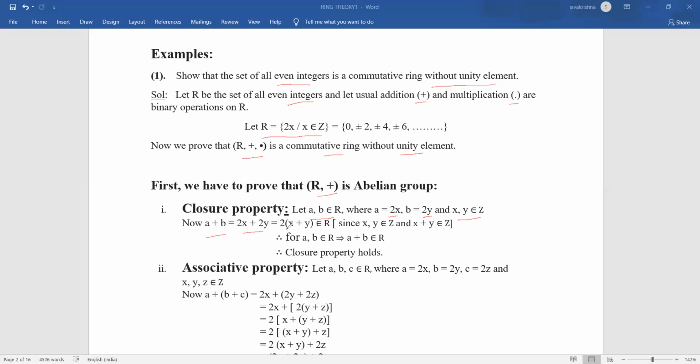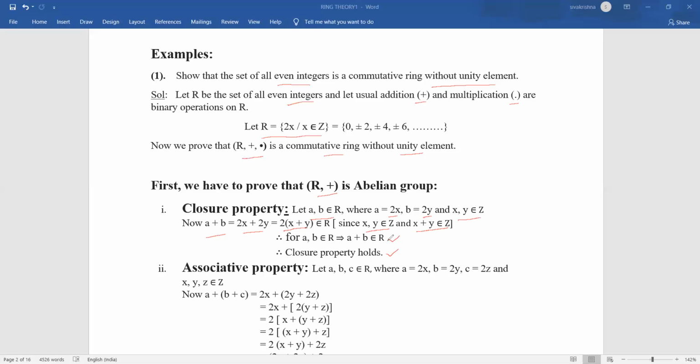So a plus b is equal to 2x plus 2y. And if we take 2 common, we get 2 into x plus y. And this is of the form 2 into something. Whenever that something belongs to Z, we say that this element belongs to capital R. Clearly, whenever x, y belong to Z, x plus y should also belong to Z. So 2 into x plus y belongs to capital R by the definition of capital R. It means a plus b also belongs to capital R. So I considered a, b in capital R and I have proved a plus b in capital R, so the closure property holds with respect to addition.